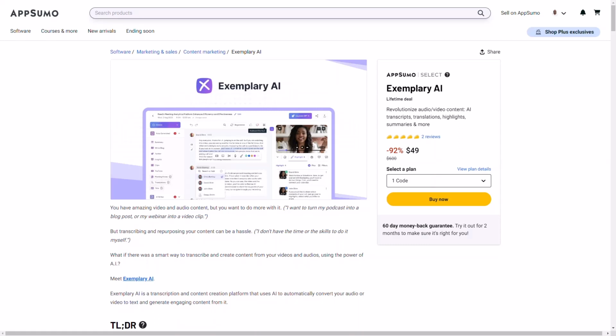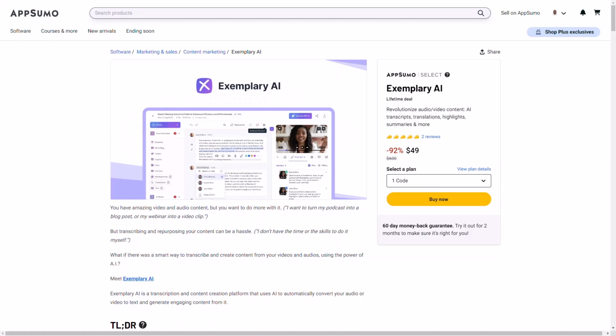In today's video, we're going to be doing an Exemplary AI review, which is a product that is currently available on AppSumo at a lifetime deal. This product is going to help you push out an enormous amount of content, and transcribe and repurpose your content without all of the hassle. It was actually brought to me by a coach and mentor of mine, and I decided to make the plunge and dive into it so that you guys could see it from the inside.